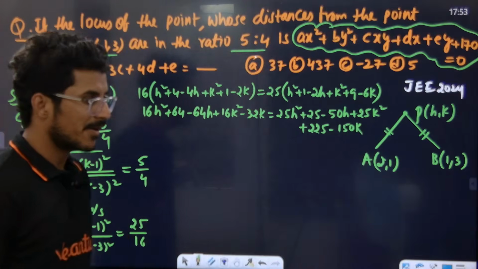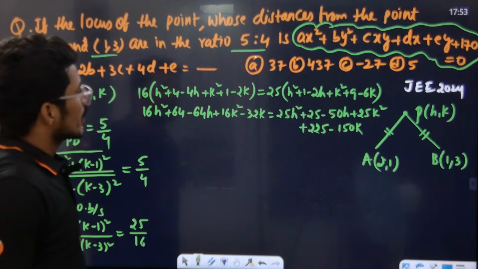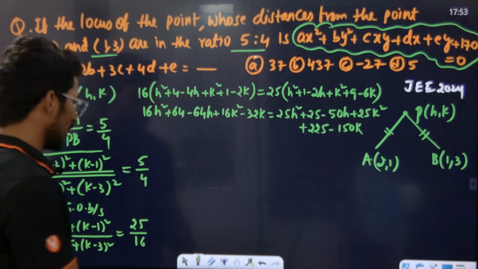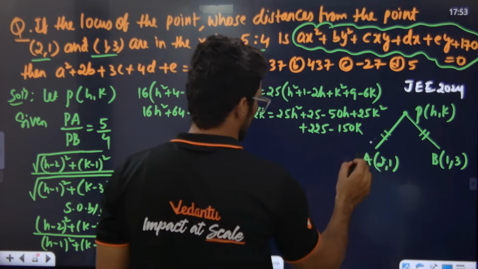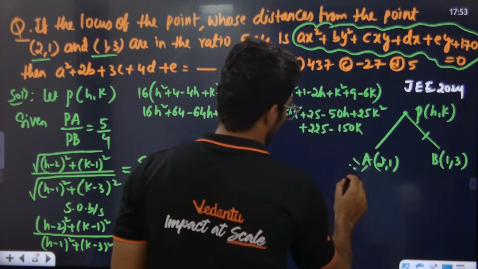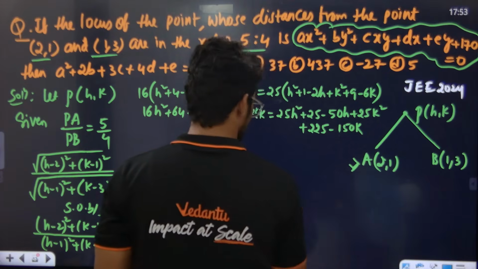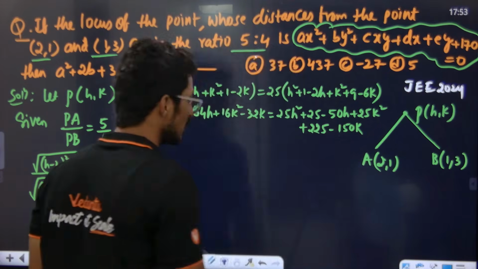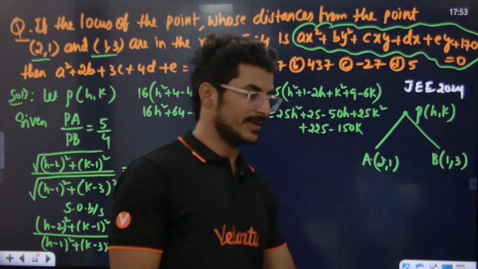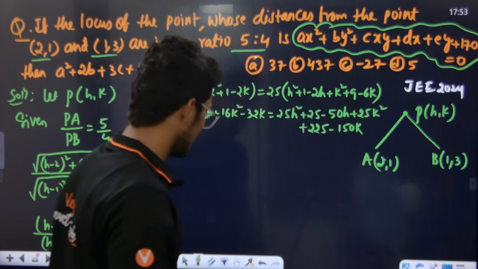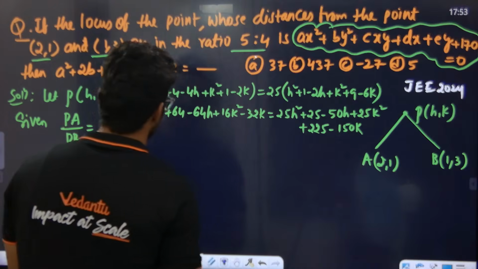Correct or not? Oh, you mean this ratio here. The ratio PA by PB is what they have given, they are not equal distances. Yes, I shouldn't have put that. Yes, you are right.